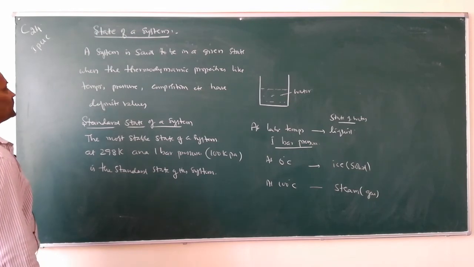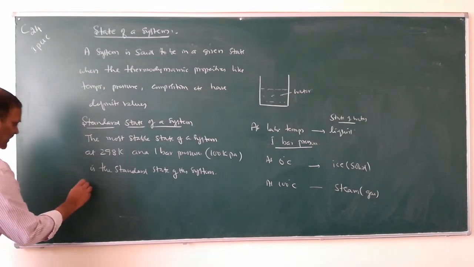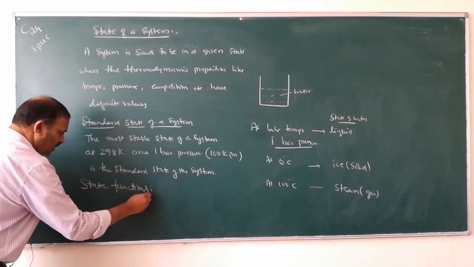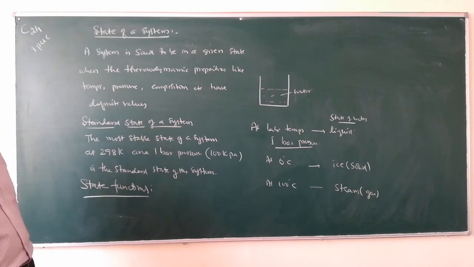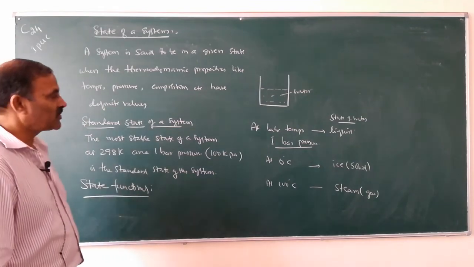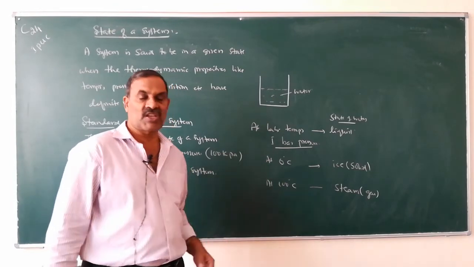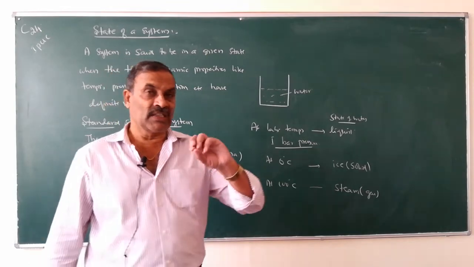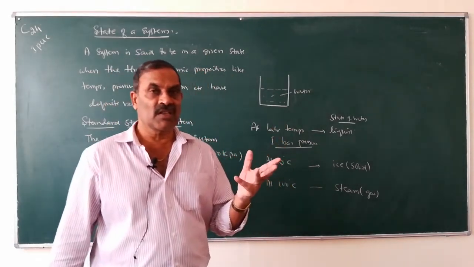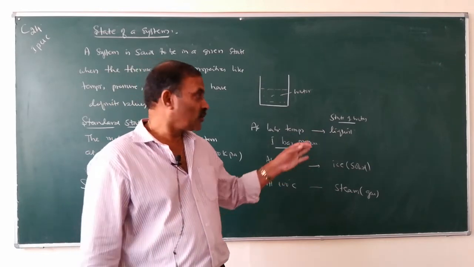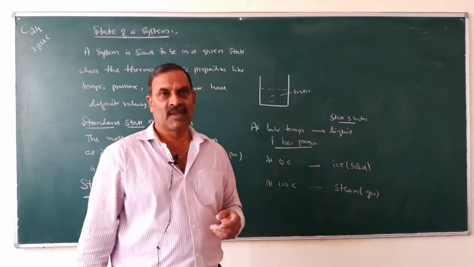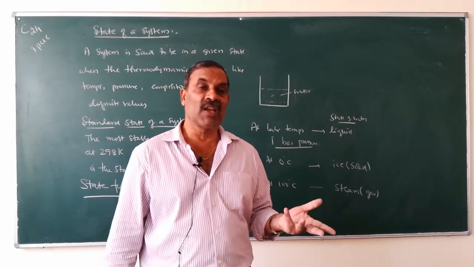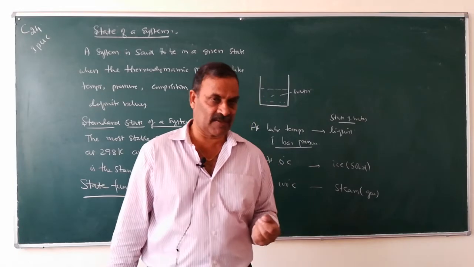Then what are state functions? The state of a system depends upon the values of temperature, pressure, composition, etc. So these variables which decide the state of a system are called state variables or state functions.